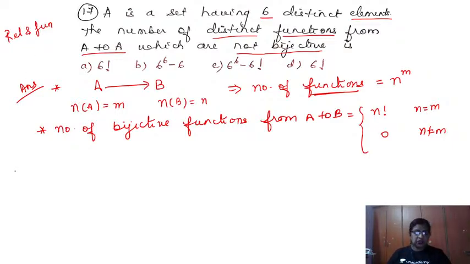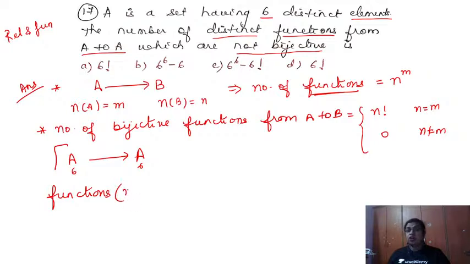So now coming to this question, it is told the function is going from A to A. The function is going from A to A, and A is having 6 elements. Here also A is having 6 elements. What you want is the distinct functions from A to A which are not bijective. So we want here the functions which are not bijective.